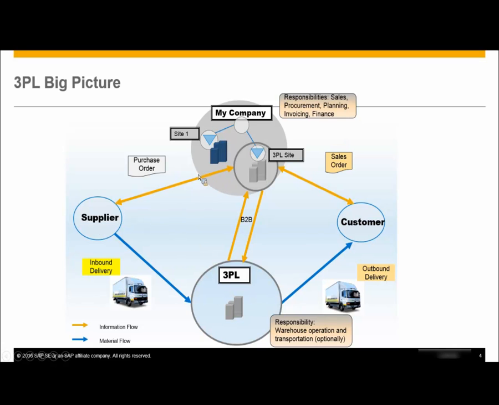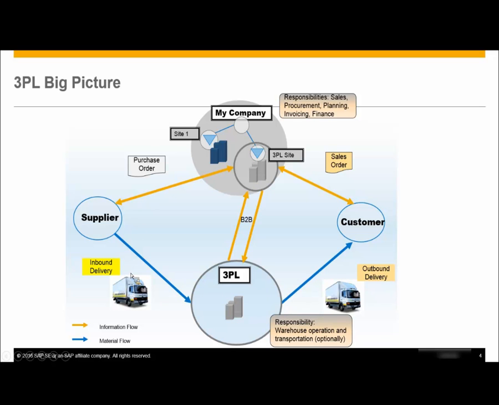You also see the bidirectional data flow as well as the unidirectional data flow, wherein the yellow lines depict the information flow between your company and your supplier, your company and your customer, and also between your company and your 3PL provider.